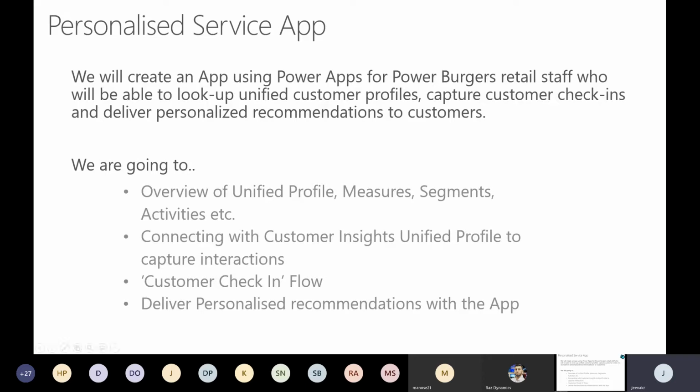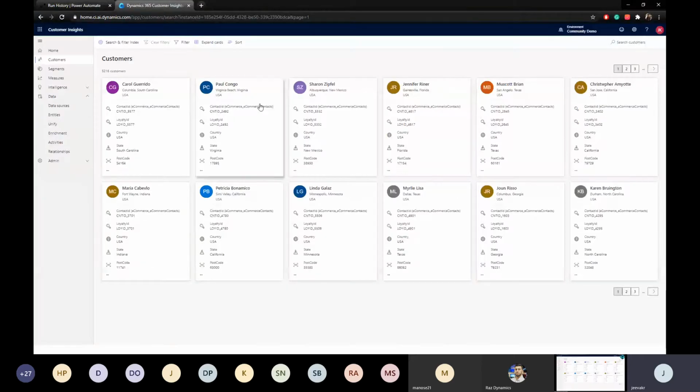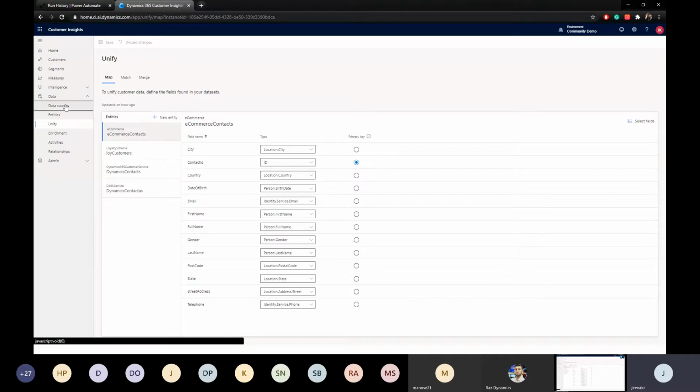Okay, so without further ado, let me quickly share the customer insights. I believe you guys are somewhat used to this now, and know what the unified customer profile is, how it is created, how the search and filter index are configured, and what data ingestion is, which is consuming data through here.